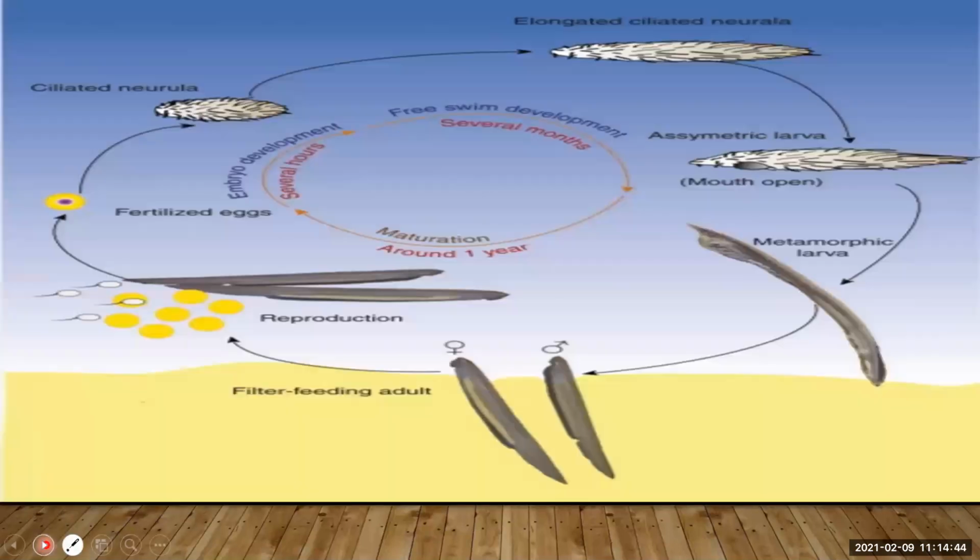See how the reproduction is taking place. External fertilization takes place where the female lays eggs and the male gives out the sperm. They fertilize outside the body, and then the fertilized eggs develop into the neurula, and they develop into the mature form of the organism.